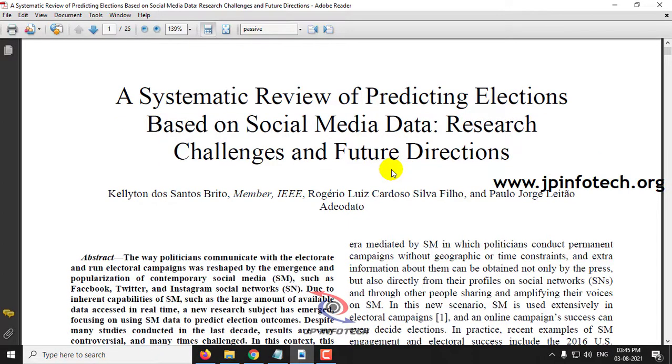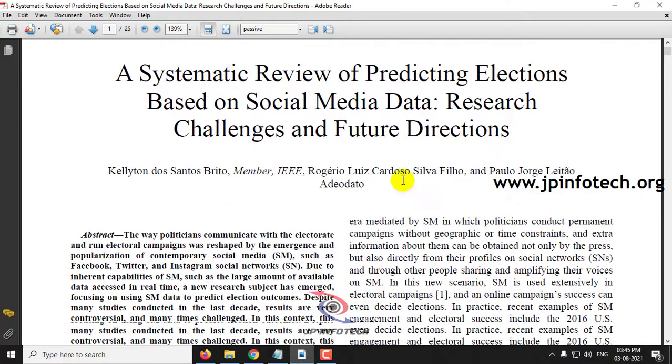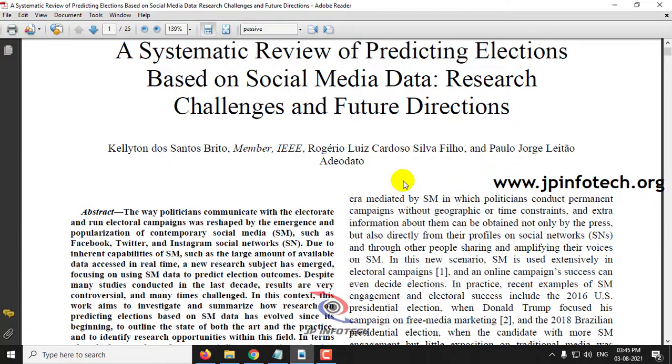Basically in this project the authors have made a review of many kinds of techniques that are used for predicting the election results based on the social media data. And kindly note that in this paper the authors have considered many social media data such as Facebook, Twitter and Instagram, etc. But in our implementation we have taken a data set which consists of Twitter data only, which is considered during the US election, and it is taken from Kaggle.